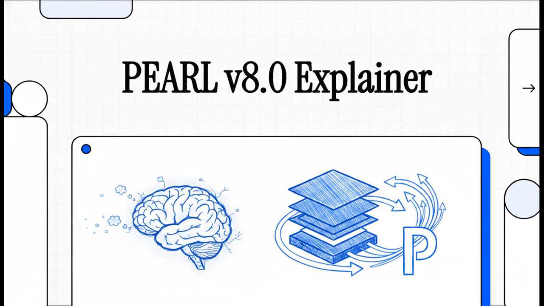Welcome to The Explainer. Today, we're tackling what is, honestly, probably one of the most maddening problems in AI development right now. If you've been building or even just working with AI agents, you know exactly what I mean. You spin up an agent, it starts off super smart, right? But as the session drags on, its memory just completely falls apart. Well, today, we are looking at the actual solution to this, Perl version 8.0.